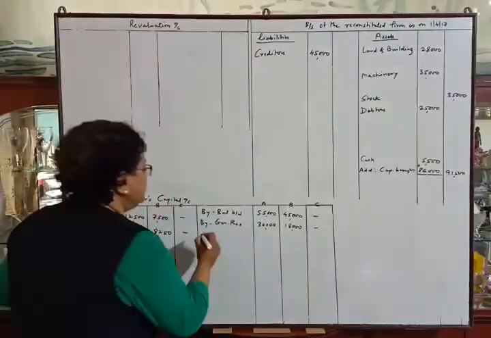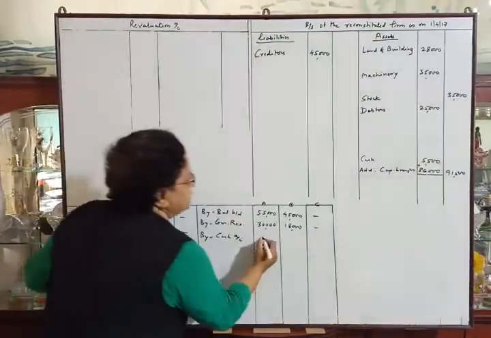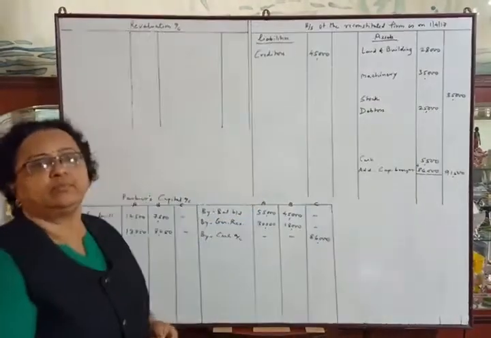And the second posting will be in capital account by cash account, 86,000 in C's column. Okay.